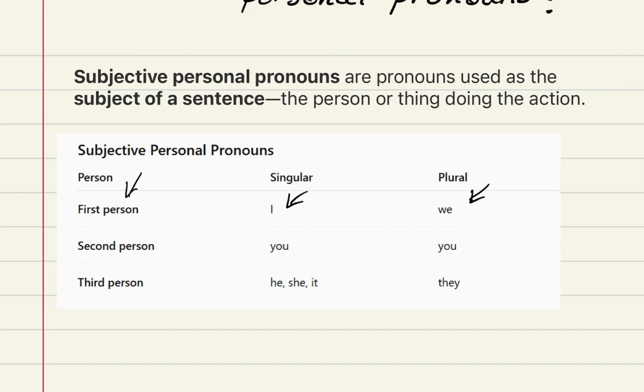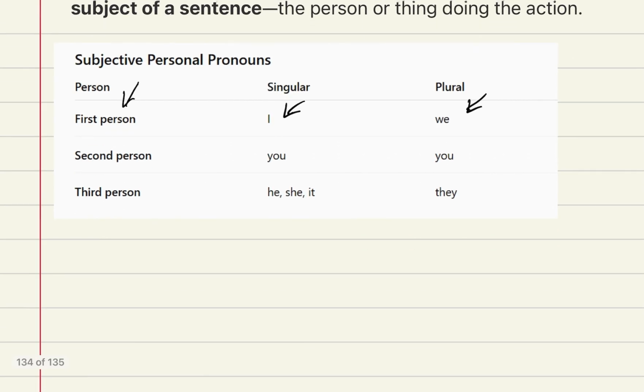Let's move on to the subjective personal pronouns, and let me start with some examples. Let's start with I. You could say I am, and it's usually followed by am. I am eating. You're talking about what you're doing, right? I am walking.